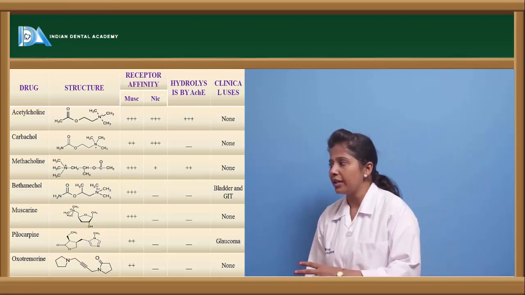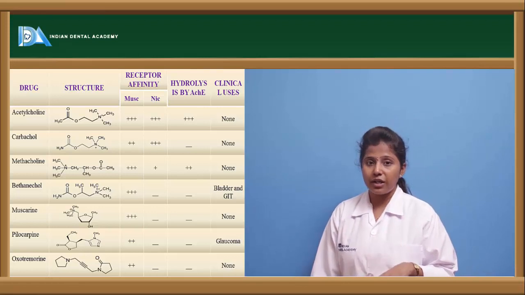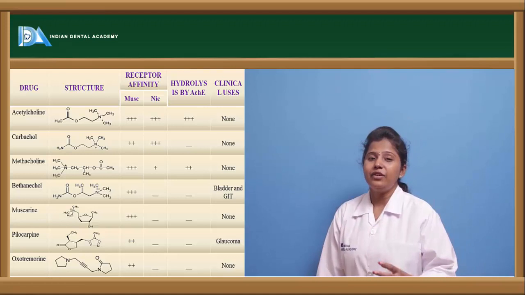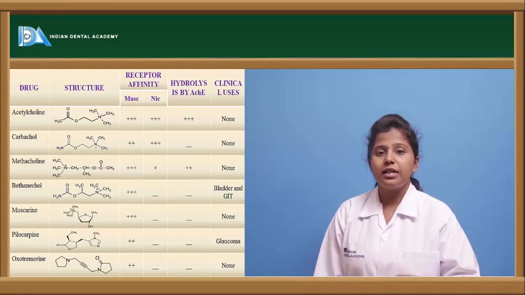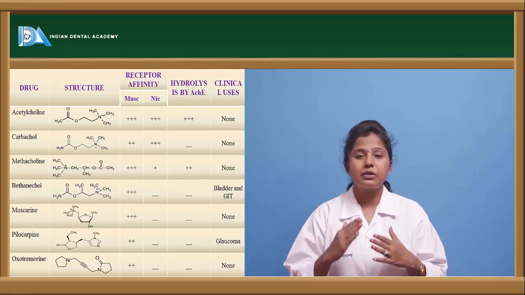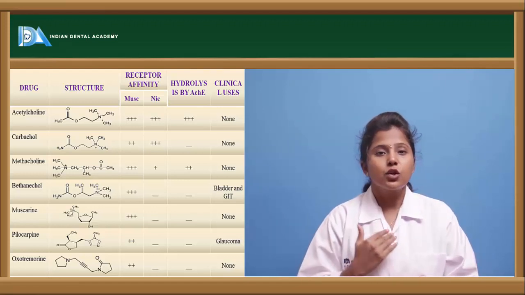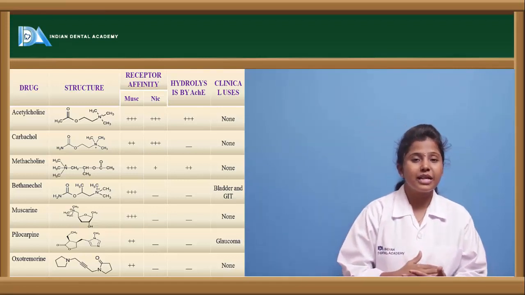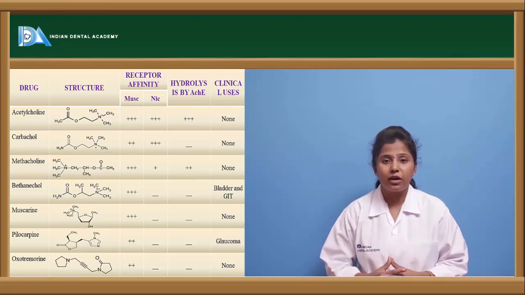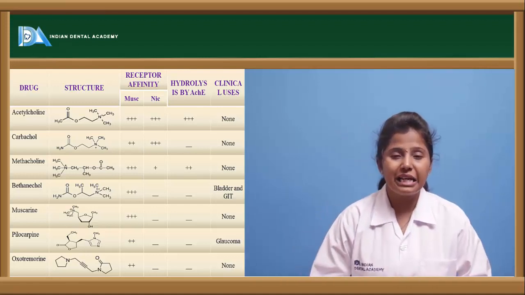Acetylcholine has equal affinity towards muscarinic as well as nicotinic receptors. We can say it has high affinity towards both the muscarinic as well as nicotinic receptors, and it is hydrolyzed by acetylcholinesterase. As I told you, acetylcholinesterase is an enzyme which hydrolyzes acetylcholine. It is highly susceptible, so acetylcholinesterase completely metabolizes or hydrolyzes acetylcholine, and acetylcholine does not have any clinical use.